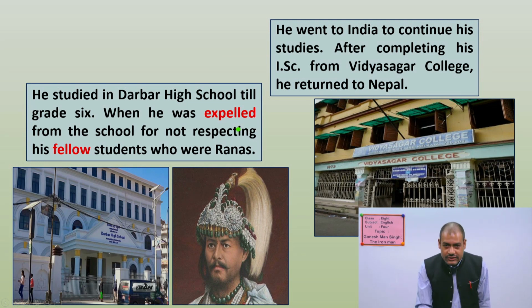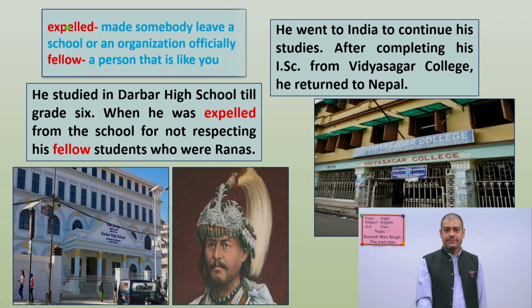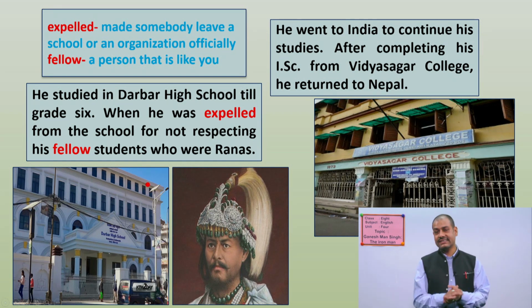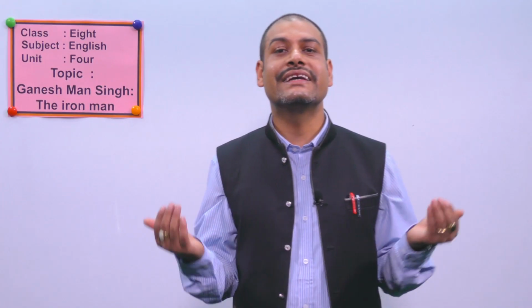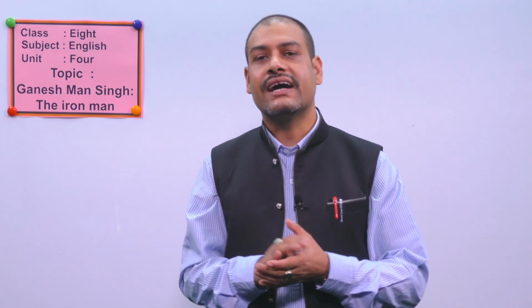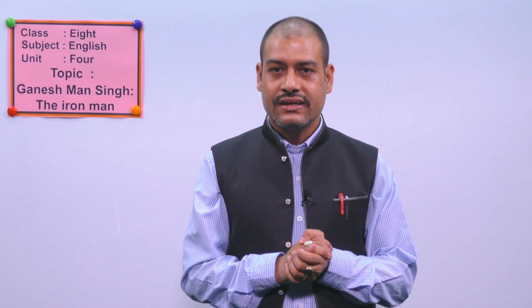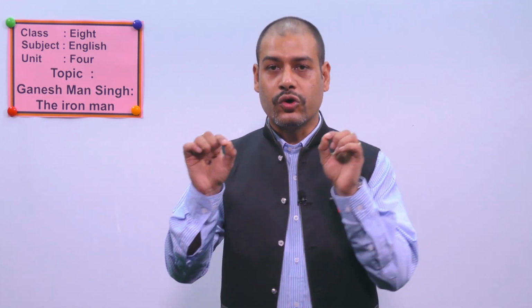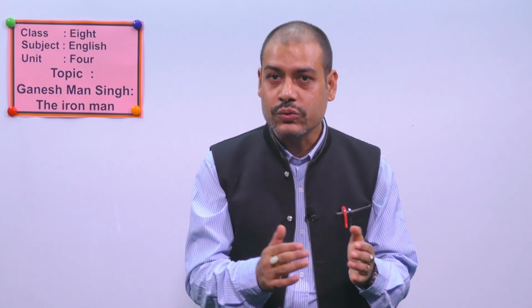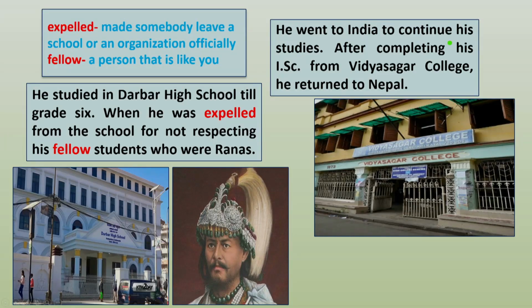So again, you have to find out the meaning of expelled and you have to find out the meaning of fellow. So reading this one, when he was expelled from the school for not respecting his fellow students who were Ranas, can you make a guess of the words? Now you can see. Expelled means made somebody leave a school or an organization officially. It means that from grade 6, Ganesh Man Singh did not get a chance to study in Darbar High School. Okay, the administration forced him to leave the school. That's why he went to India to continue his study.